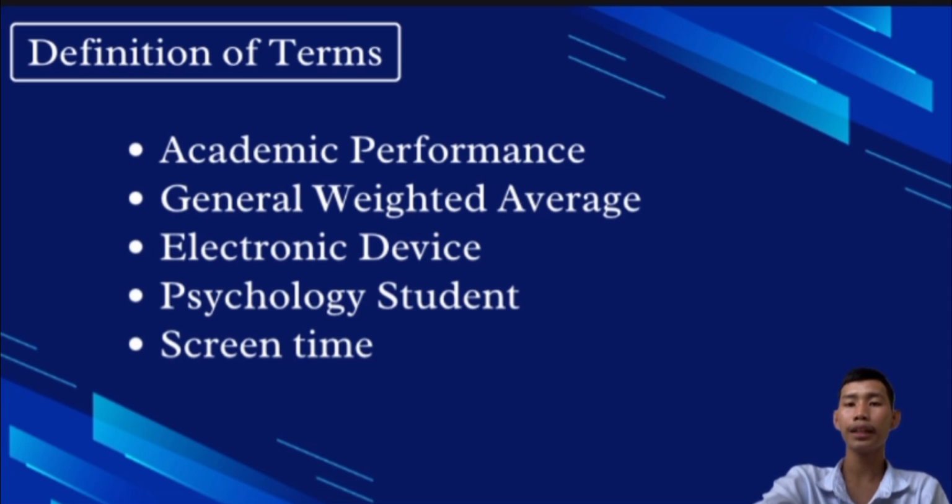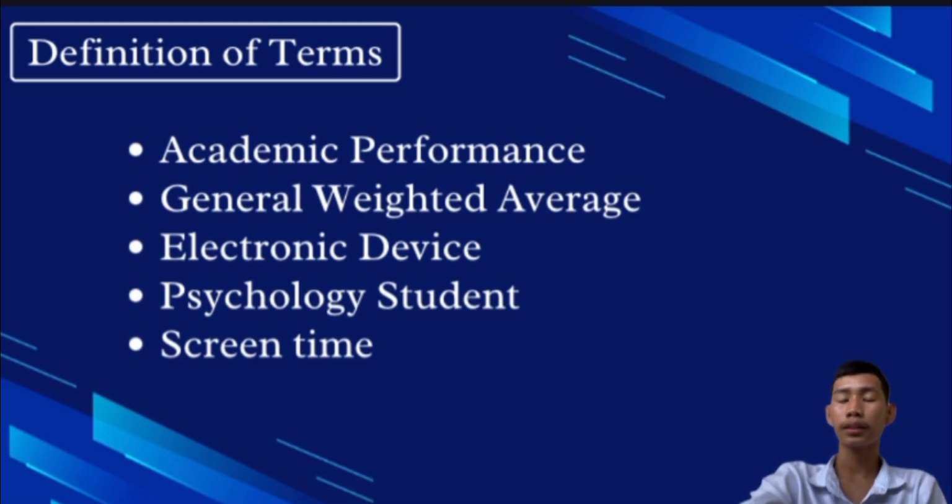The first one is academic performance. This refers to learning and gain in terms of information, which may be determined by looking at grades, general weighted average, and other metrics. The second one is general weighted average. This refers to the student's overall computed average grades in a single semester and uses GPA to see if there's a relationship between how much time students spend on screen time and their academic success.